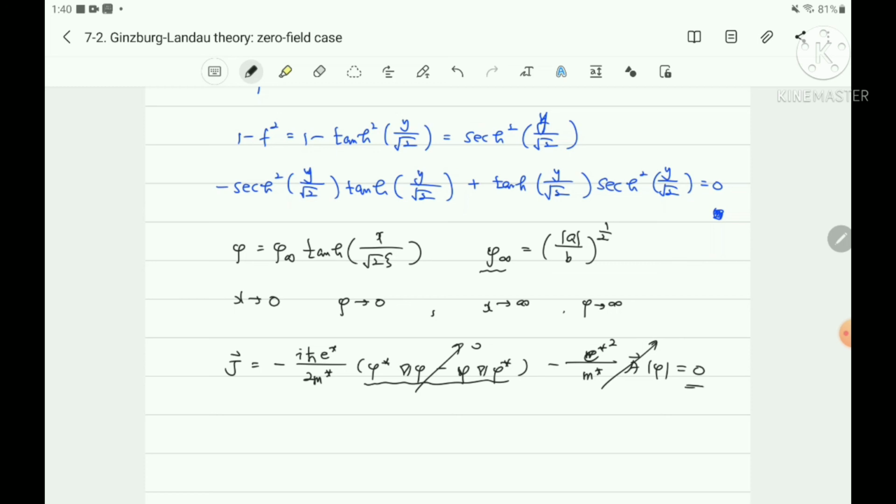Therefore the current is 0. It is reasonable because if there is no magnetic field, there is no current in the superconducting state, even at low Tc; the critical current can be generated only when we apply the magnetic field. Okay, it is consistent with conventional wisdom.